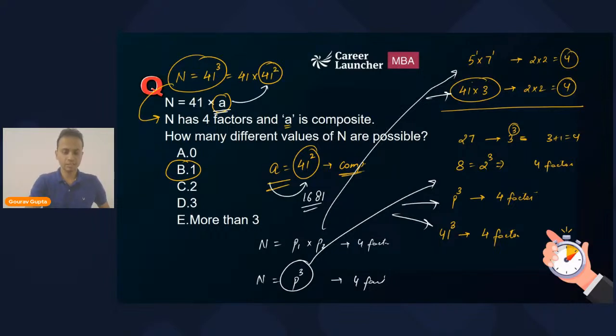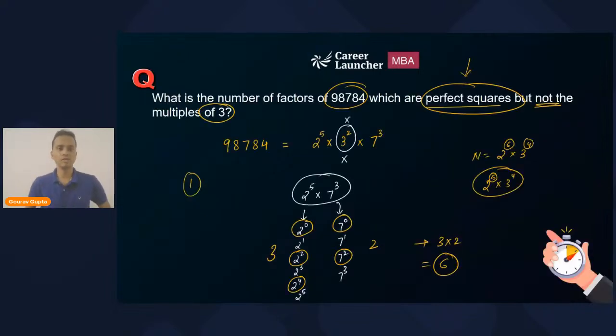Now Astha, you were talking about this one. What is the number of factors of the number which are perfect squares but not the multiples of 3? Tell me what is the doubt. Quickly write the doubt. Astha, do not acknowledge, write your doubt. What is the doubt that you have? Astha, if you want to see anything on this page, this session will be available in the recorded format on the YouTube channel.